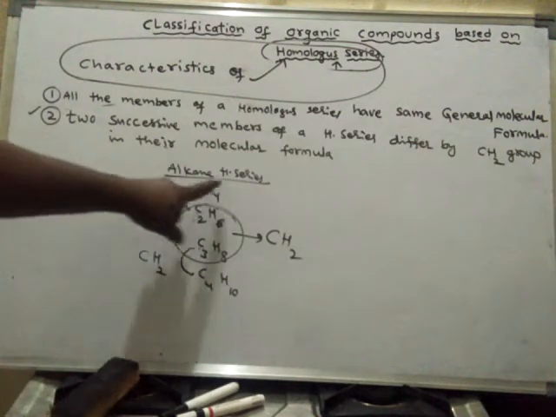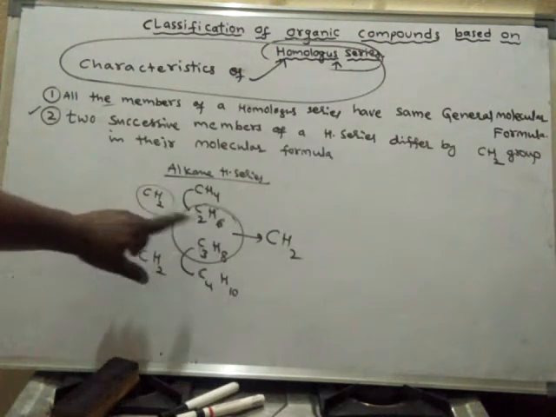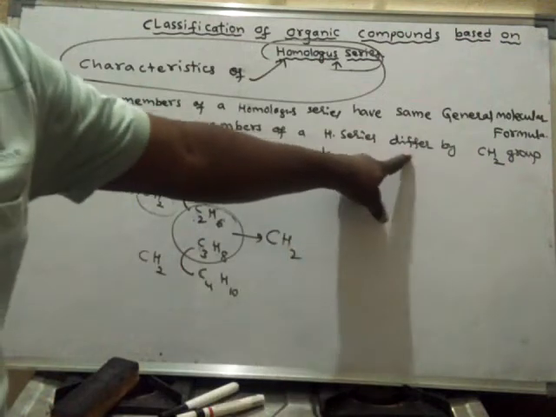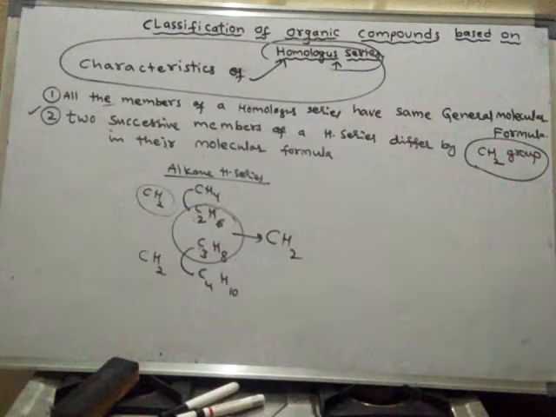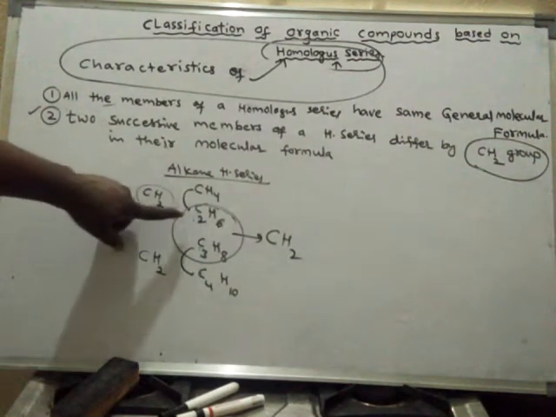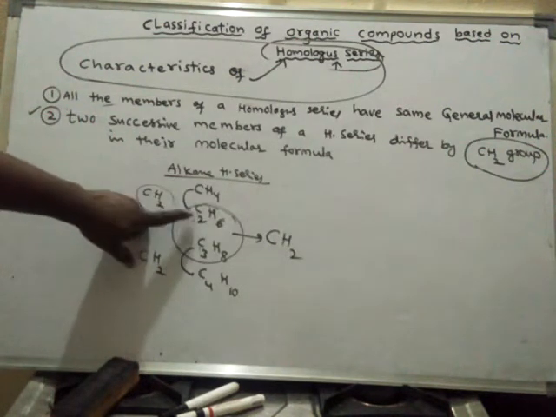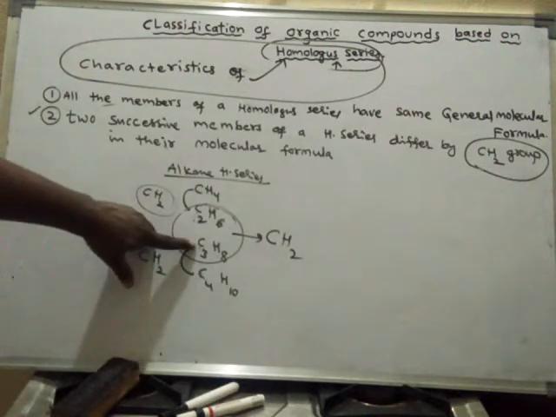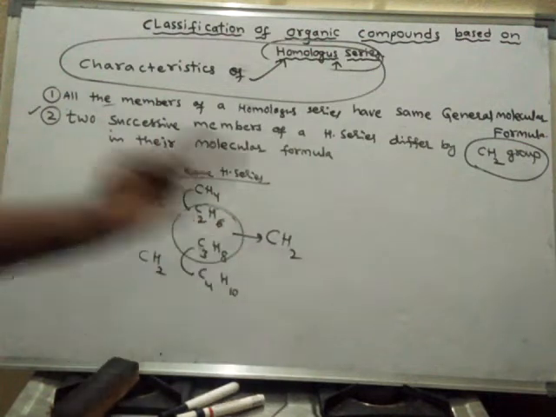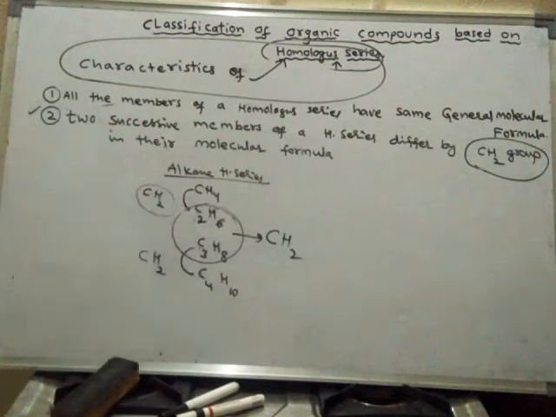So in any homologous series, the successive members differ by a CH2 group. Successive members means immediate members. It may be immediately before or immediately after. Either way it differs by CH2.